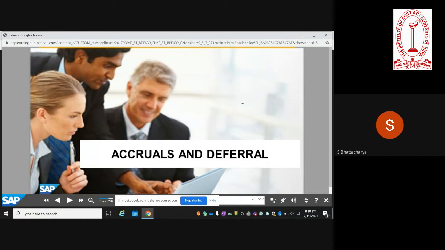As you know, the different categories are A, D, K, M and S. A is for assets, D is for customers, K is for vendors, M is for materials, and S is for general ledger. For each of these categories, you can have a separate closing schedule, and you are also empowered to make one consolidated closing, so you can close the books for all categories of accounts at the same time.